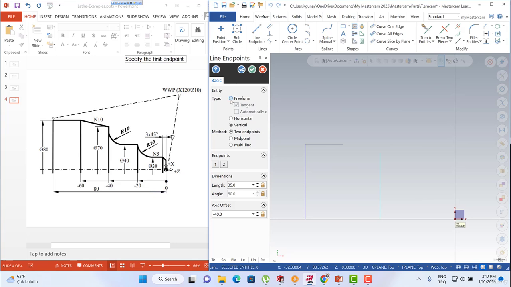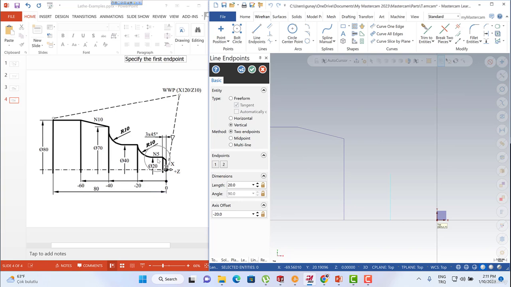Okay, and then we can turn to the freeform. We just need to use that point and that point. After that, let's create that line. Okay, this is minus 20 with diameter 40. I'm going to turn to vertical, start from here to here, and then it's going to be 20 and minus 20 as well, this one. Okay, and then as a final I just need to create this one.